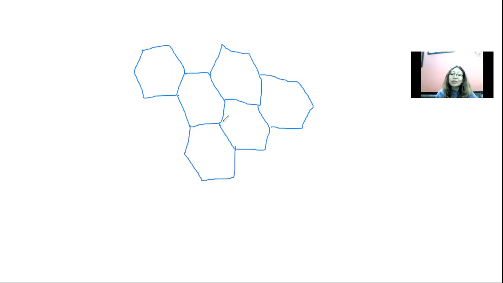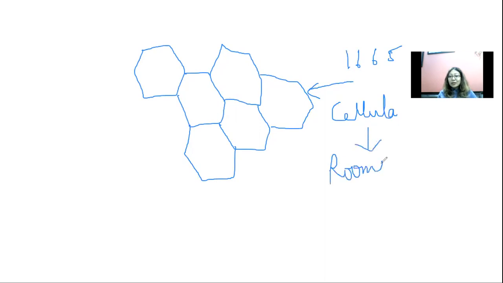So in 1665, Robert Hooke observed under his primitive microscope these honeycomb-like structures, which reminded him of the shape of cellula. Cellula means rooms. So the word cell arises from cellula, and that's why the cell name was coined.